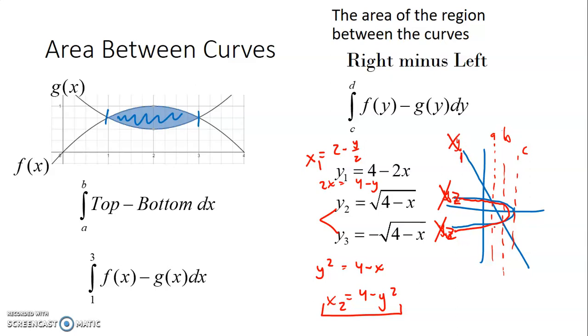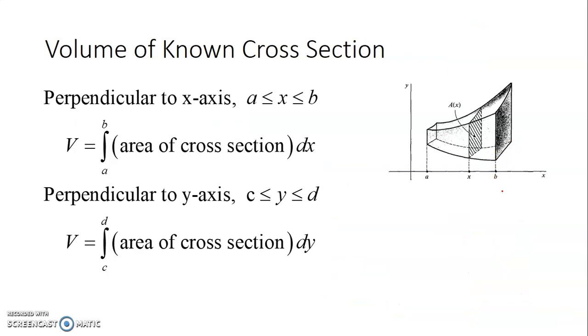And then instead of integrating along the x-axis, I would need to know what the intersection points were. And then I would just do the integral, let's call this one d and e. So we do the integral from d to e of right minus left. So my right would be x2, my left would be x1, and this would now become a dy problem. So with area, you can always do it either way. Sometimes it's easier to do it as a dy problem.